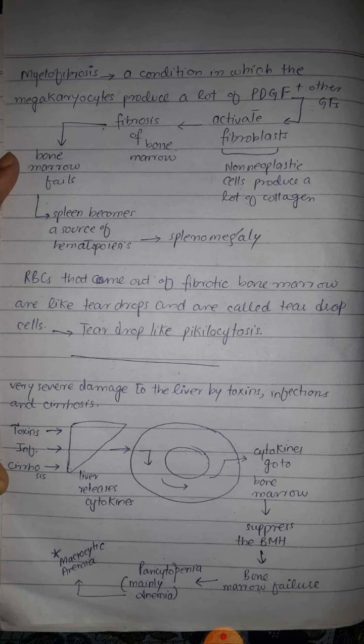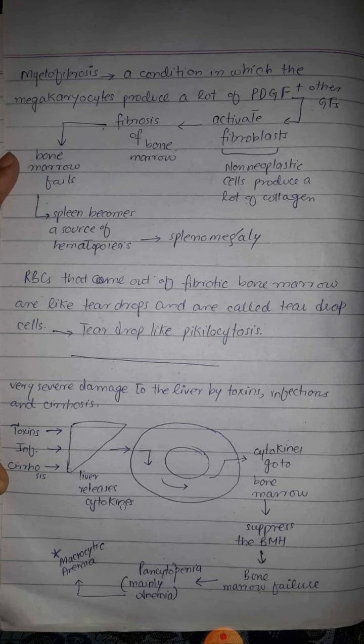Then there is another condition which can lead to myelosuppression, and this condition is liver failure. If there is some damage to the liver, like due to some infection, due to some cirrhosis, or due to some toxins, then the liver releases a lot of cytokines, and these cytokines are responsible for suppression of the bone marrow.